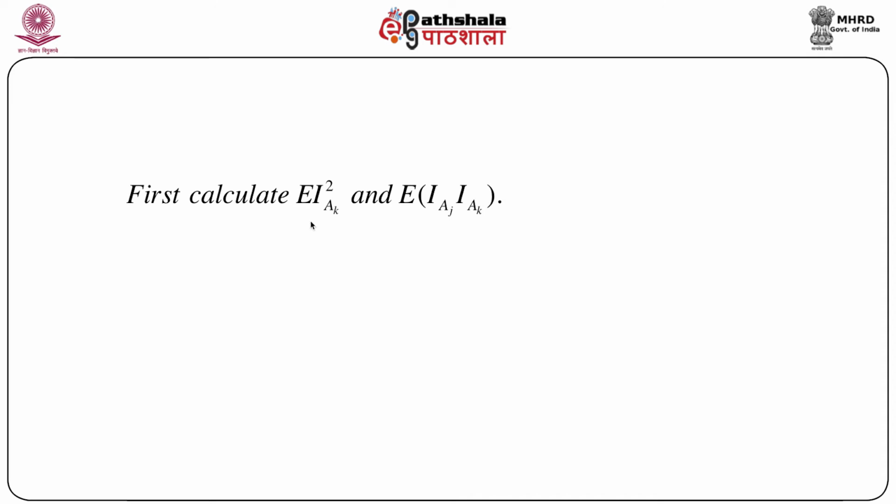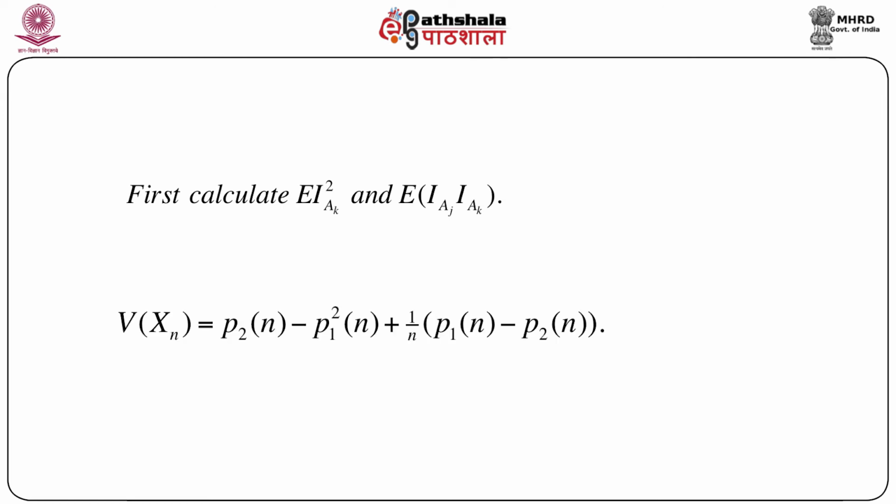If we expand it, it will involve the expectation of I_Ak square, or the square of the indicator function, and the expectation of the product of two different indicator functions. A little bit of algebraic manipulation will give us the variance of xn as P2n minus P1n square plus 1 by n into P1n minus P2n. Although the expression looks a little long, it is very easy to find by using the expectation of the square of the indicator and the expectation of the product of indicator functions.